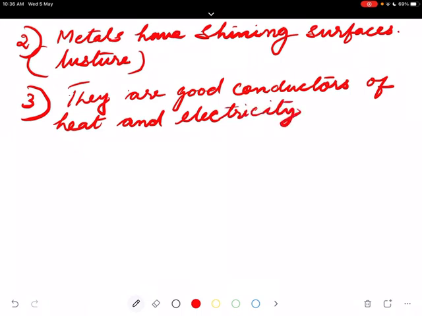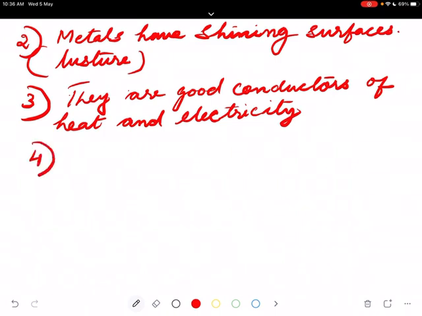I showed you the copper wire, the wire we use for wiring inside our house to carry electricity, to carry current. So they are good conductors of heat and electricity. If you heat one end of this wire, the other end will become hot. That means they are good conductors. They are the carriers of electricity and heat. We say conductor.